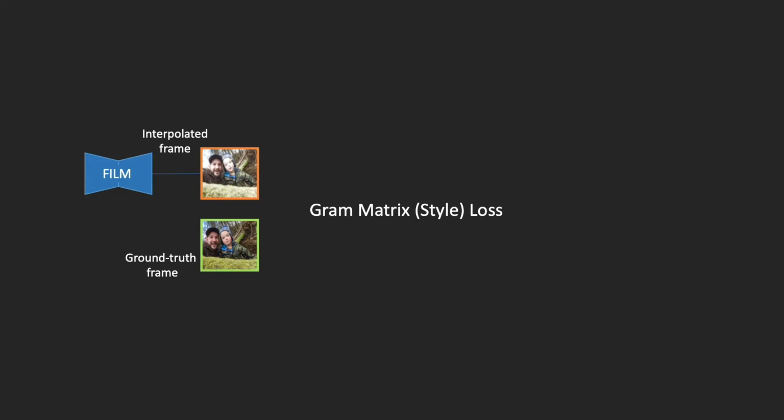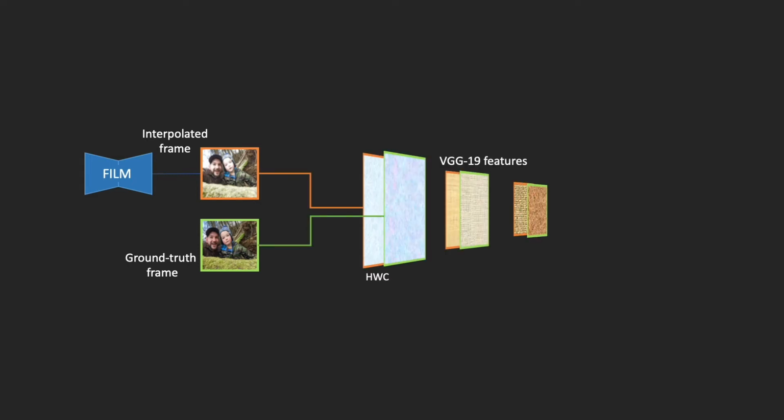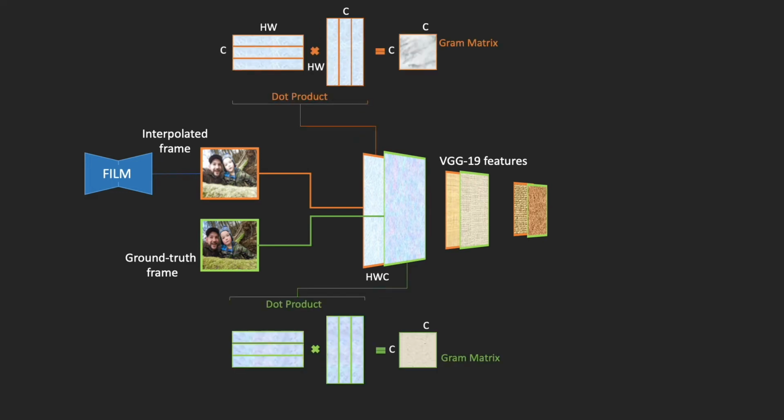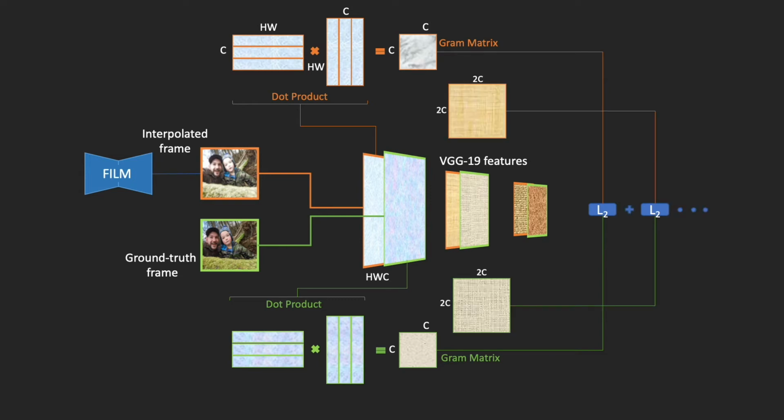To train our model, we employ the style loss in order to predict sharp and pleasing frames at inference time. First, we extract the VGG19 features from the predicted and ground truth images using a pre-trained ImageNet model. Next, we compute the Gram matrix at each level as the inner product of the reshaped features. The Gram matrix loss is the L2 norm of the matrices, which matches the correlation of the features. Finally, our style loss includes the sum of the L2 norms at each level.